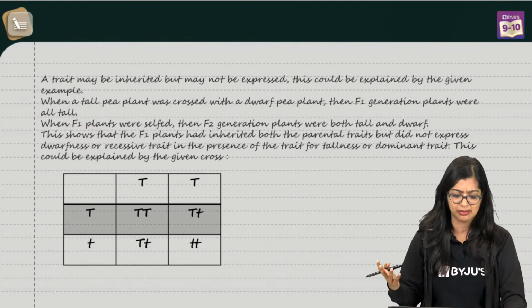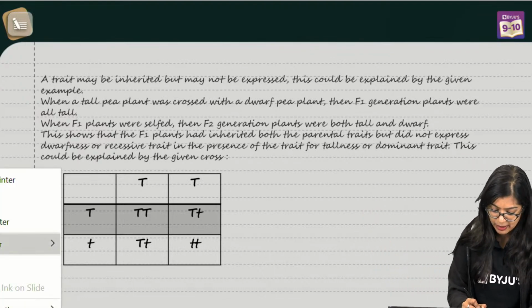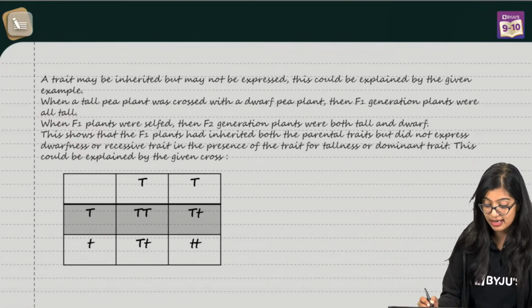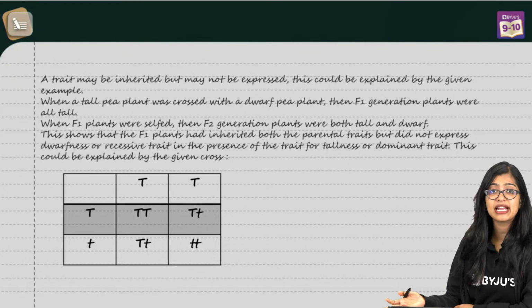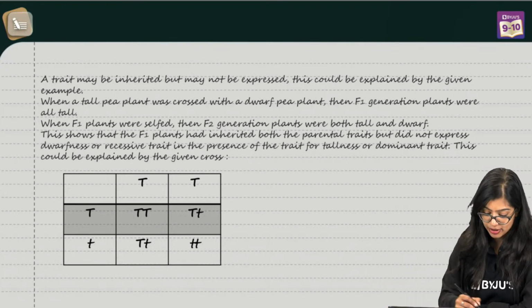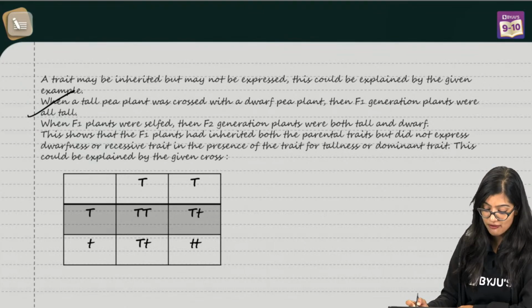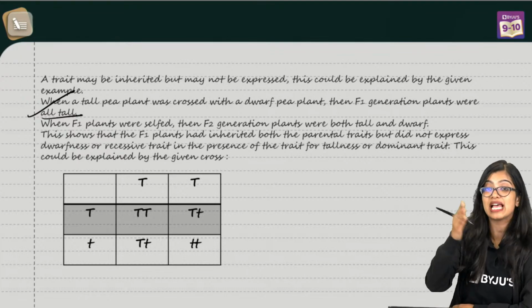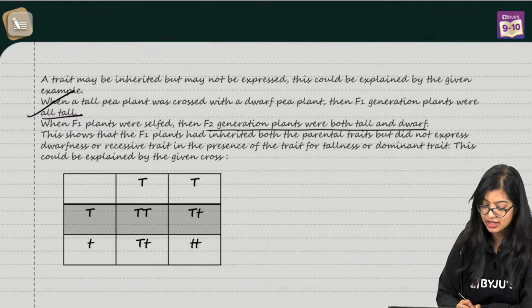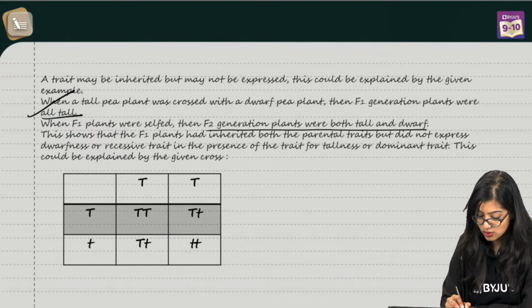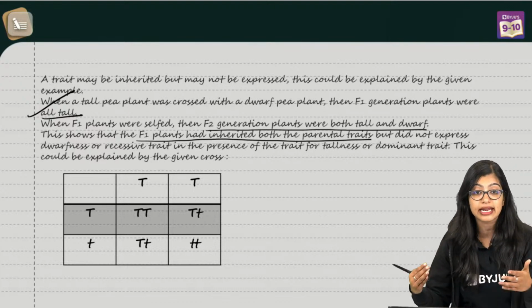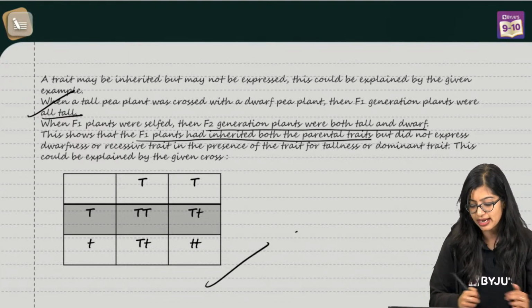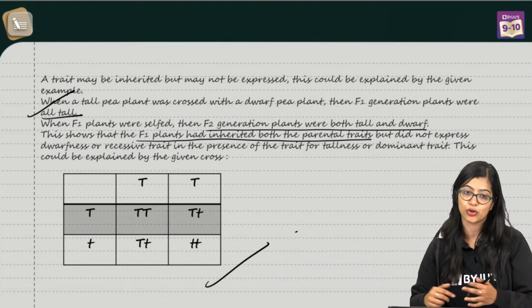So you can simply write it in that manner, right? So a trait may be inherited, but it cannot be expressed. And we see that this can be taken with the example of Mendel's monohybrid cross. So when a tall plant is crossed with a dwarf plant, we see that the F1 generation plants are all tall. But again, when you self the F1, we see that in F2 generation, we observe tall and dwarf plants. This goes to show that F1 plants had inherited both parental traits, just that not all the traits were expressed, right? And you can elaborate this with the Punnett square and support your answer.